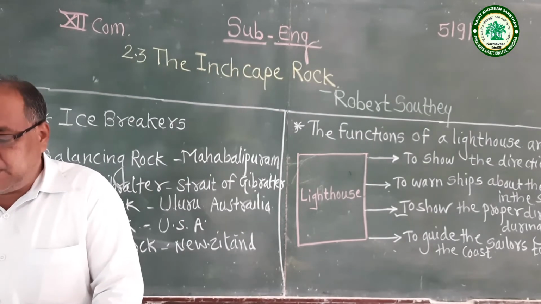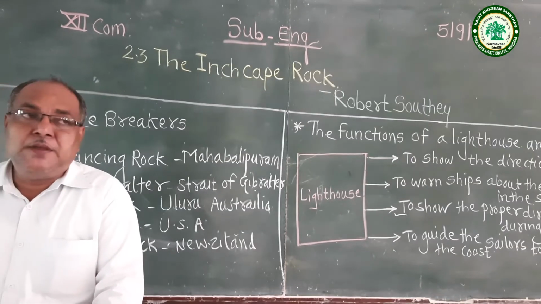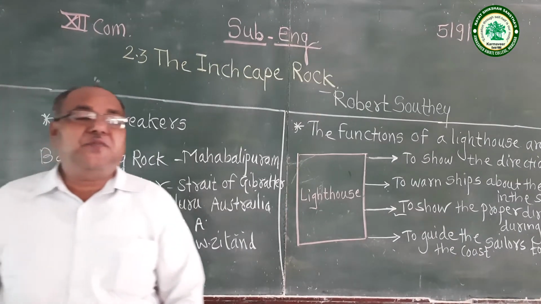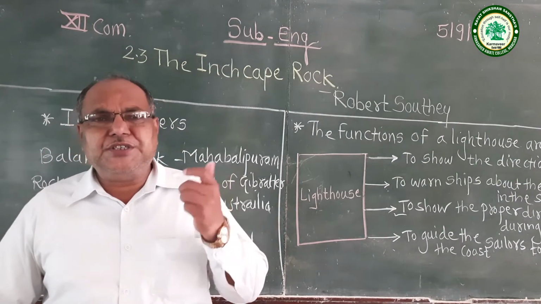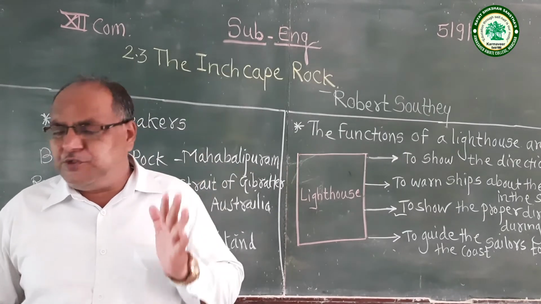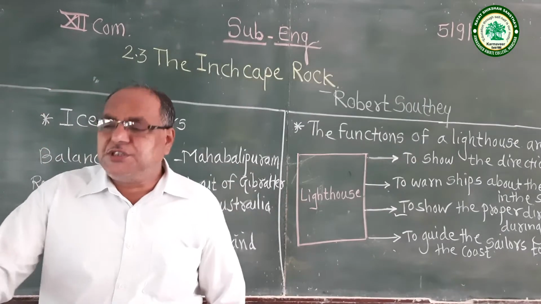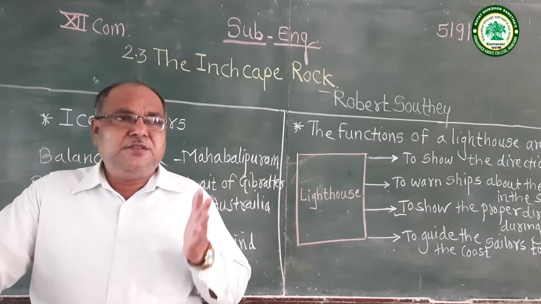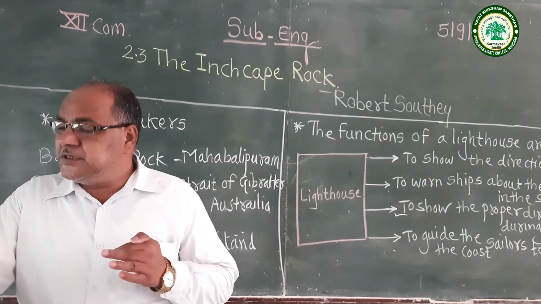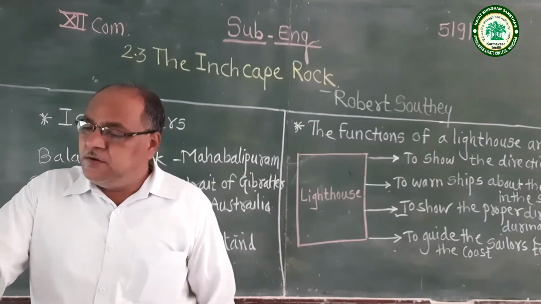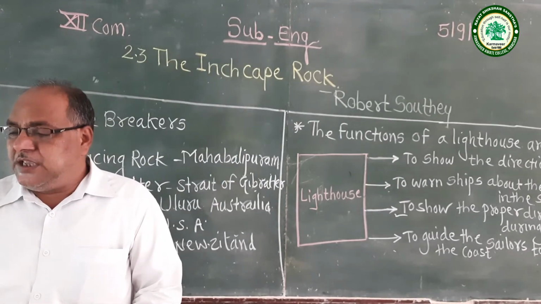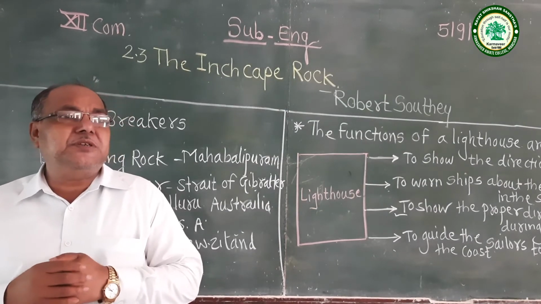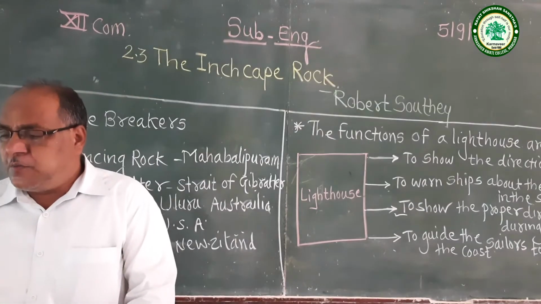So this is the first stanza, and in it Robert Southey described the calmness and stillness of the sea. The air, the sea, the ship, all were still. The sails of the ship were getting no motion at all from the wind.